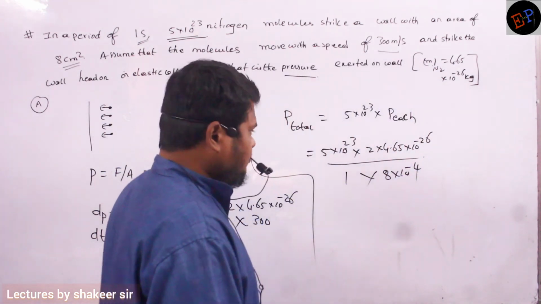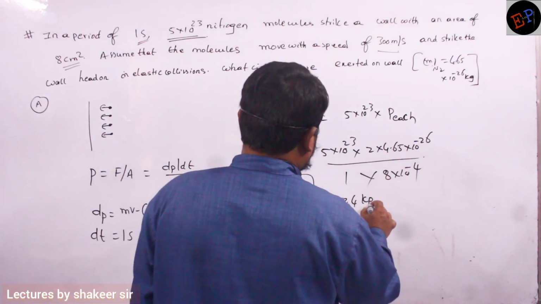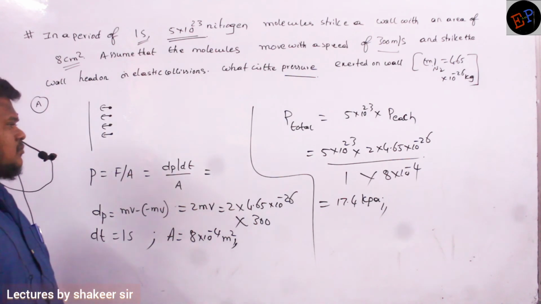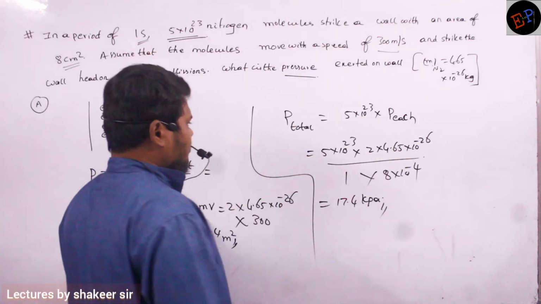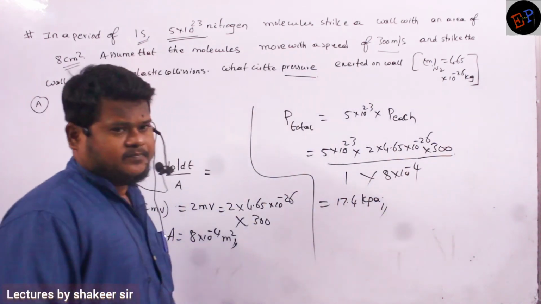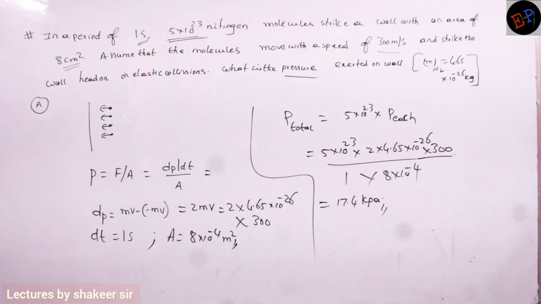If you do this calculation, you will get 17.4 kilopascal. That's the pressure exerted by the nitrogen gas molecules.